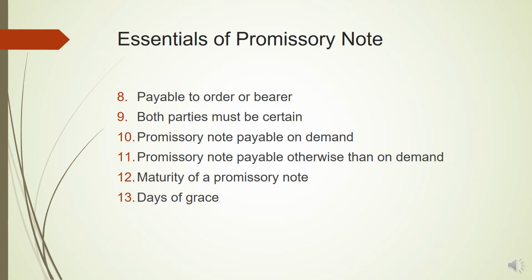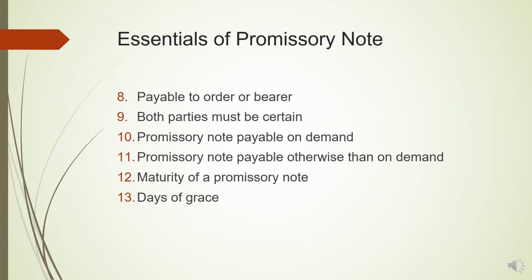Then another feature is that it must be payable to the order or to the bearer of the instrument. Order means you are making the payment to a specific person, so payment will be made only to that person. In the case of a bearer instrument, whosoever holds the instrument at the time of maturity will get the money. That is called bearer. So a promissory note can be made payable to the order, that is, to a particular person, or payable to the bearer of the instrument.